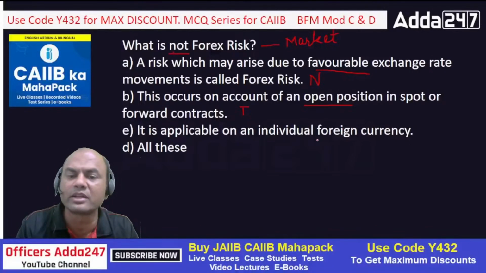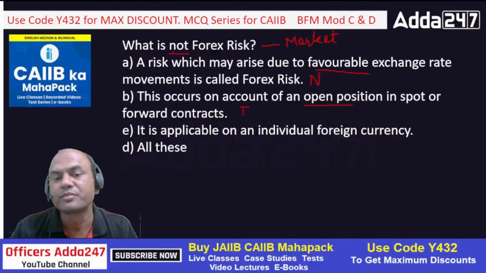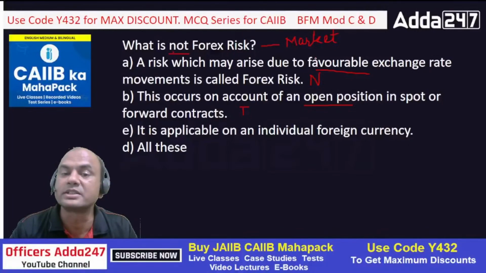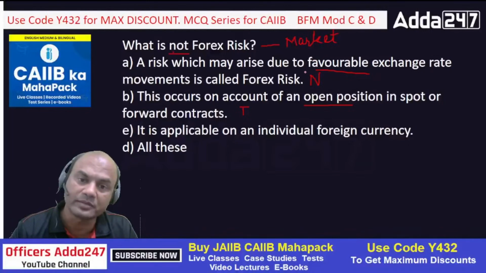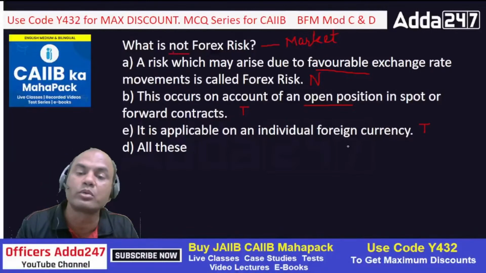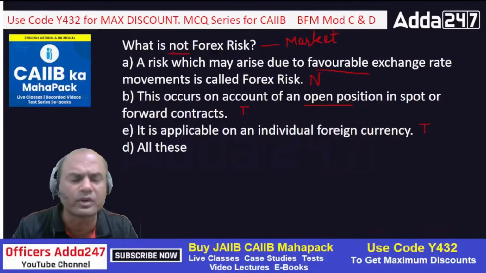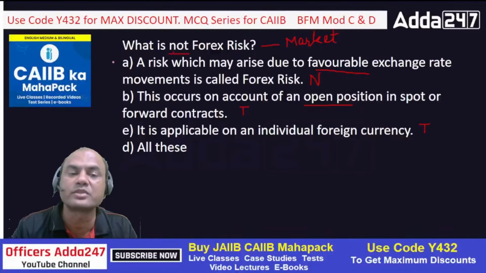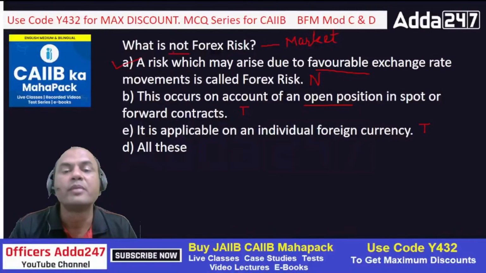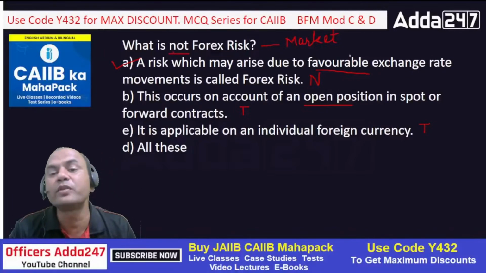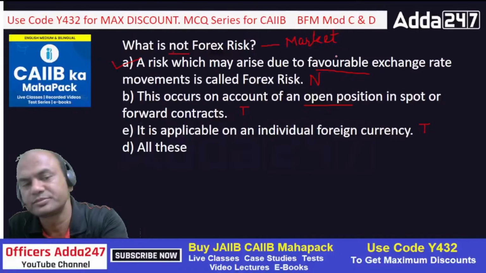So is it applicable to an individual foreign currency? We want not. Okay, so arise due to favorable exchange. This is not a forex risk. This is also true because this can apply to dollar, pounds, whatever it can be. So D is out. So the correct answer is what then? A, right? Because anything which is favorable to me is not a risk. Risk means what? Which is unfavorable to me, isn't it?